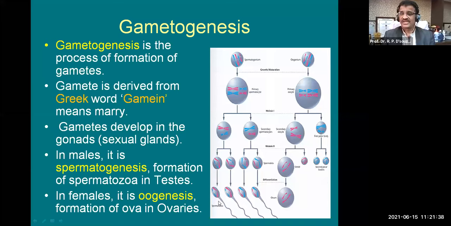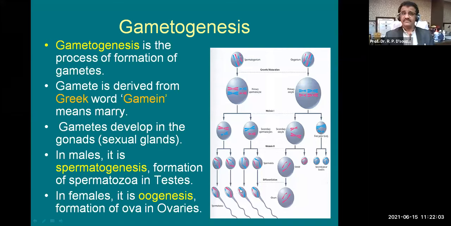Go to the bottom part of that image. You can see four spermatozoa are formed, whereas in oogenesis only one ovum is formed, and you can see those three polar bodies. Right from the spermatogonium, which is a stem cell, to the spermatozoa, which is the gamete. In oogenesis, it is oogonium, and then ovum. Ovum is the female gamete.